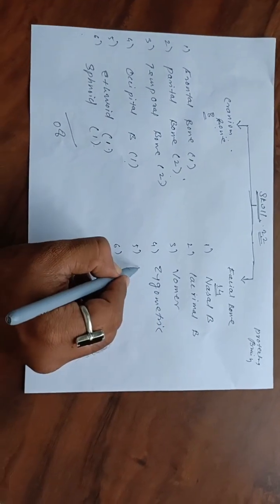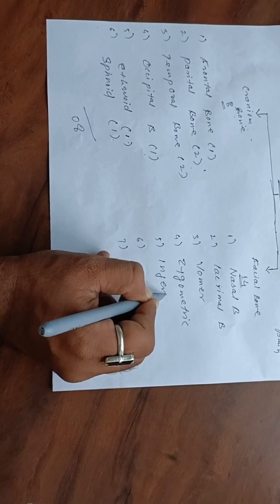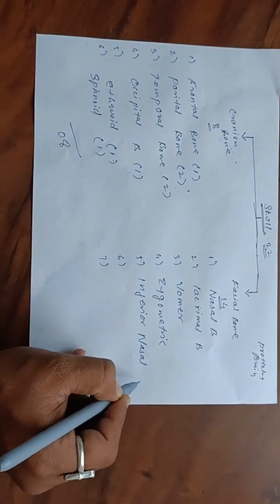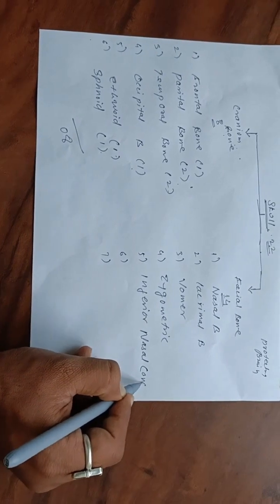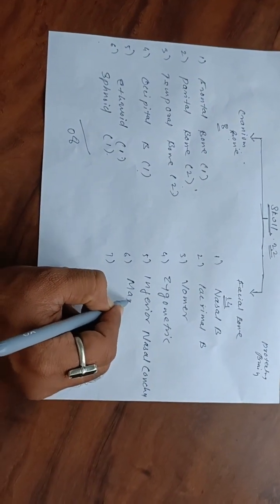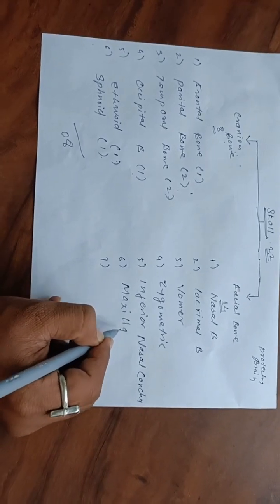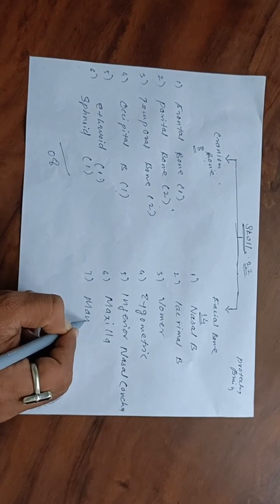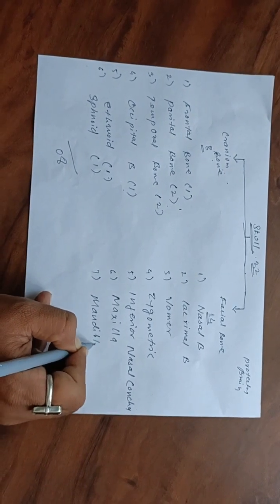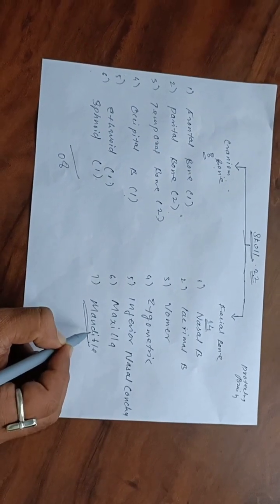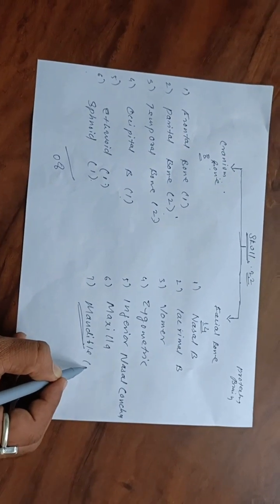After zygomatic, inferior nasal concha. Next, maxilla and the mandible. Okay, when the question comes, the only bone which is movable in the skull is the mandible bone.